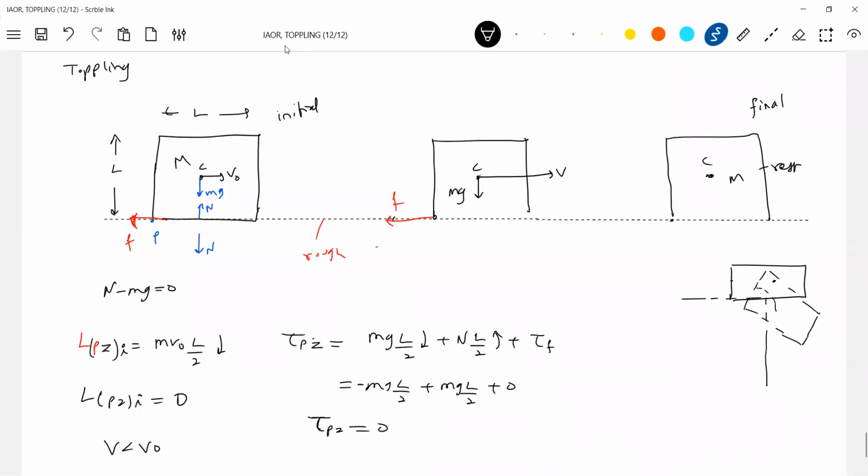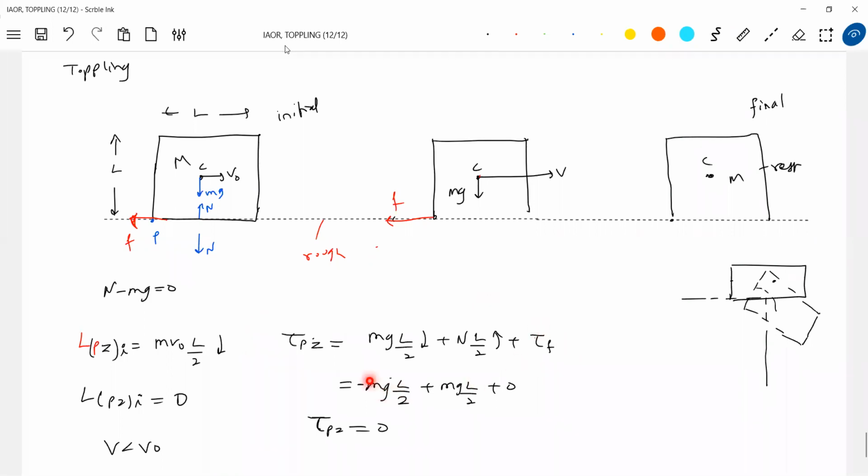Tell me what is wrong here. Either the angular momentum that I calculated is wrong, or the torque that I calculated is wrong. Let me go back to our definitions. Maybe we have defined torque the wrong way, or maybe we have defined angular momentum the wrong way. Let me check it. Yes, I am very sure about the definition of angular momentum, and it is correct. There's no problem. What about here? This is also correct. I'm very sure that all the applied torques are correct.